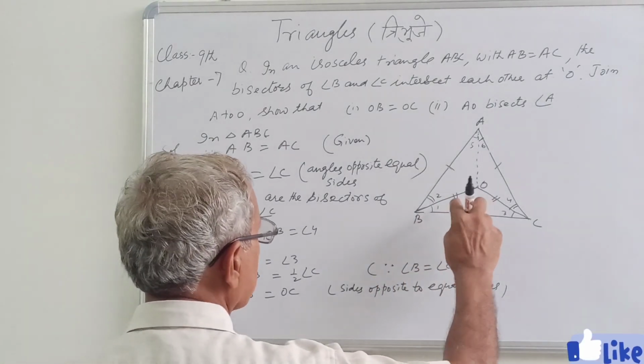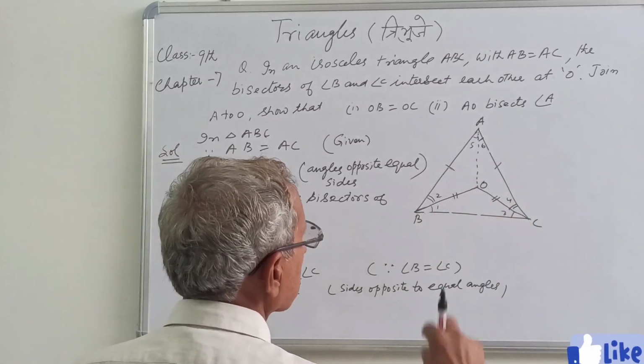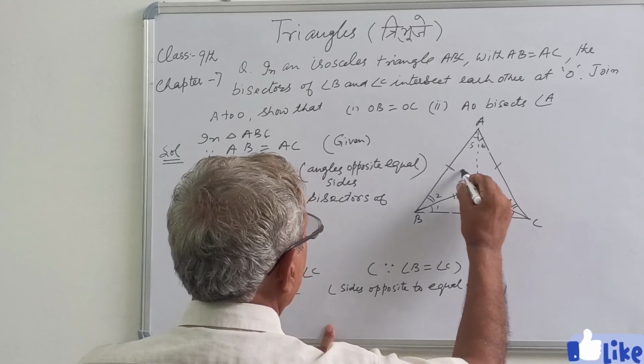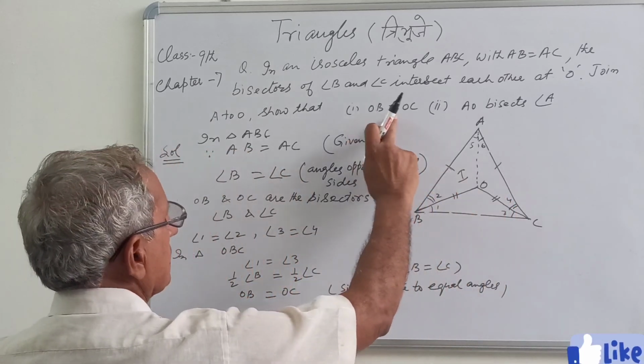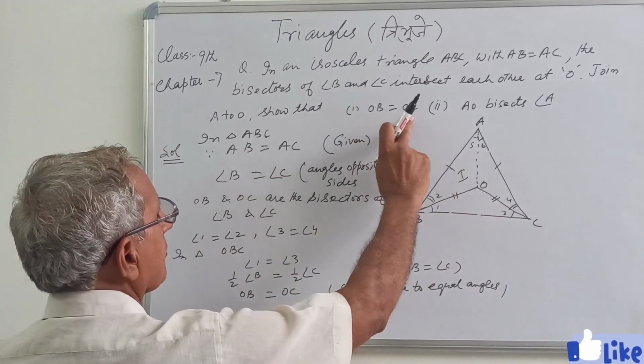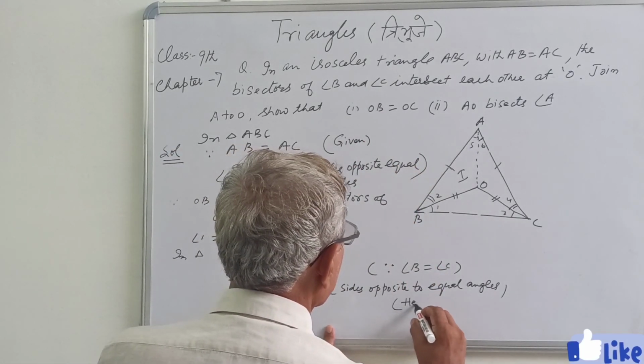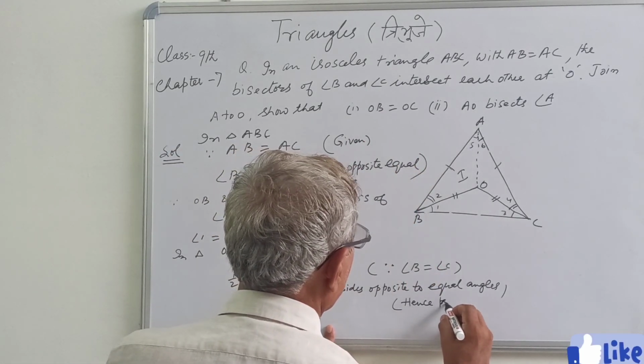So we have proved that OB equal to OC. Now we will take this triangle. So that was to be proved, OB is equal to OC. So first part you have proved.